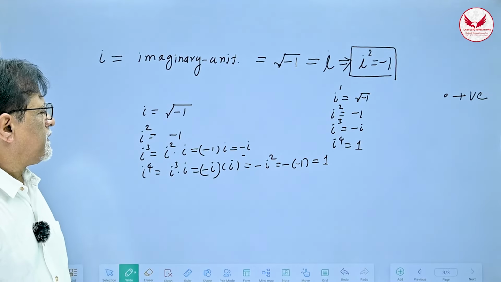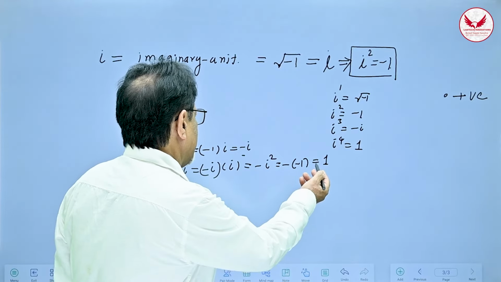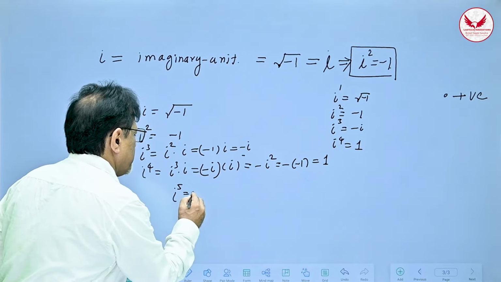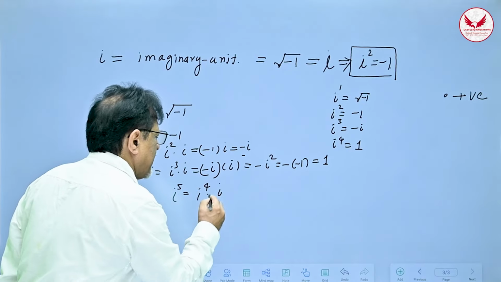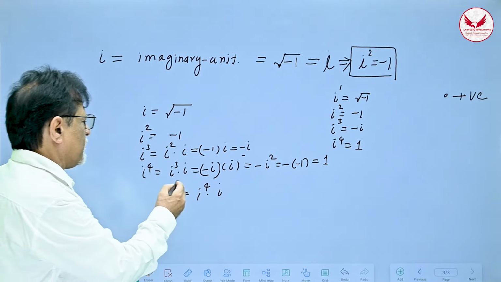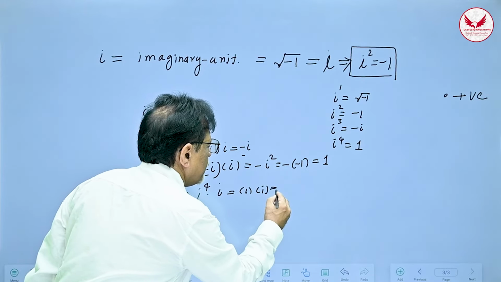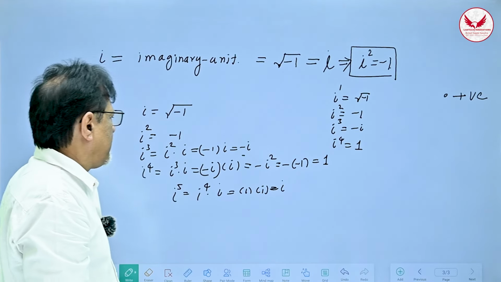Now hereafter, you will start getting the same numbers again and again. For example, if I want to find out i raised to 5, what will it be? It will be i raised to 4 multiplied by i, isn't it? But i raised to 4 is 1, so it is 1 multiplied by i. So I will get my i again. I am at the first step again.